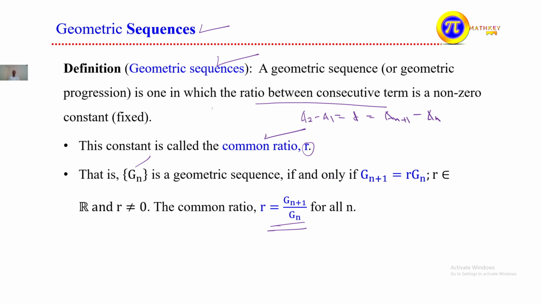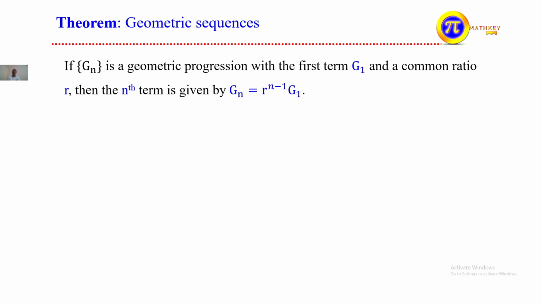የሚለውን እዚህ ጋር እናያለን ማለት ነው። and here we have a theorem as we did for the case of what arithmetic sequence ላይ እንዳየነው። theorem አለ what says that if gn is a geometric progression with the first term is what that is g1 common ratio is r the nth term is given as such forms it says.